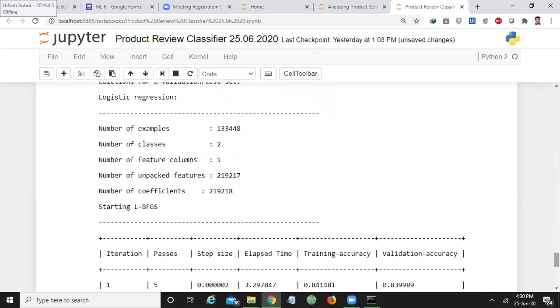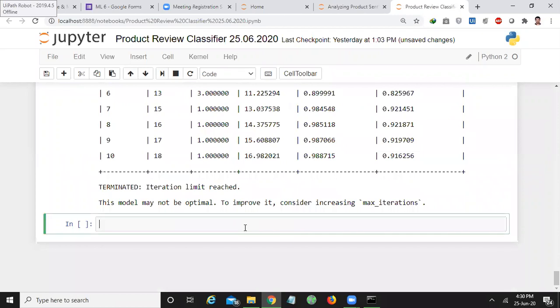Okay, now let us evaluate our model. That is sentiment_classifier. I want to evaluate this model on which data set? Testing data set, right? So test_data. So I want to give a metric as ROC curve.